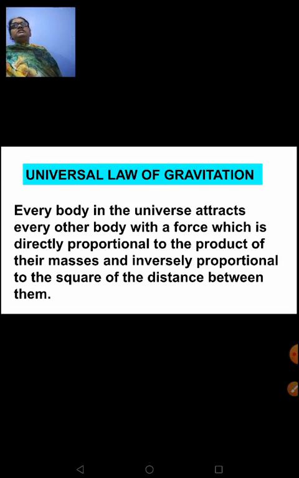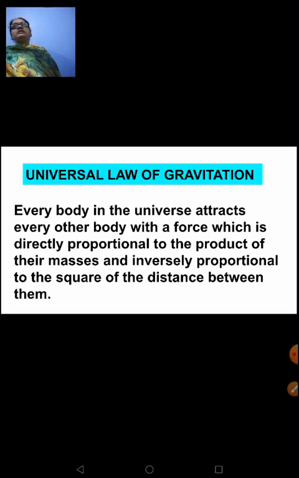So when earth is exerting a force on us, we also exert a force on the earth. But that force is not playing its role because we are not able to pull the earth towards us because of its huge mass. So how much amount of force is being exerted? The amount of force that is exerted is directly proportional to the product of the masses.